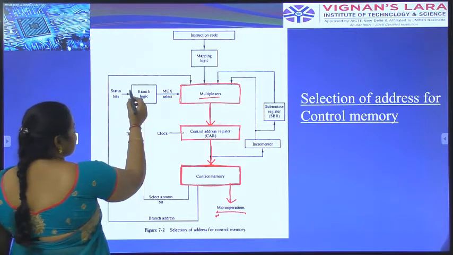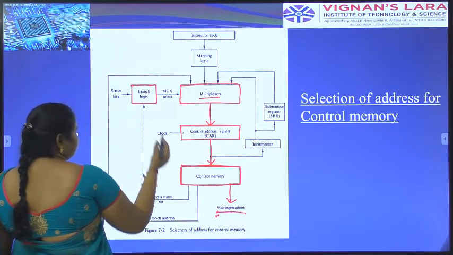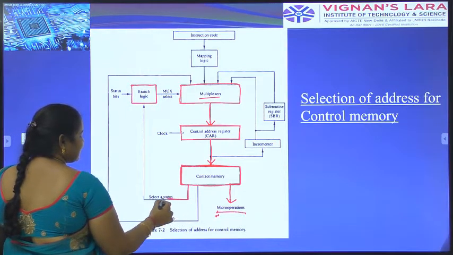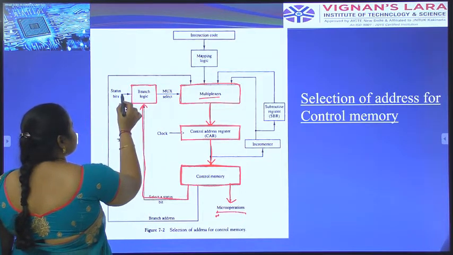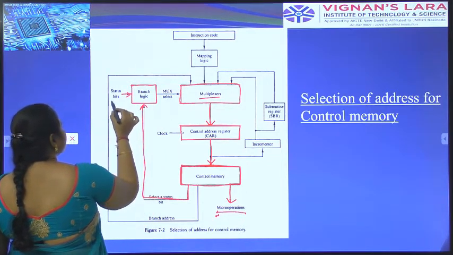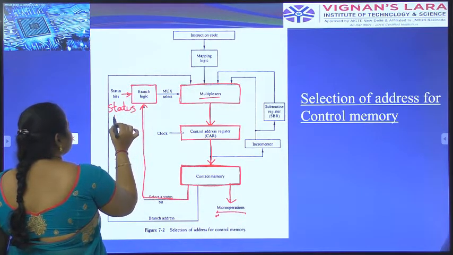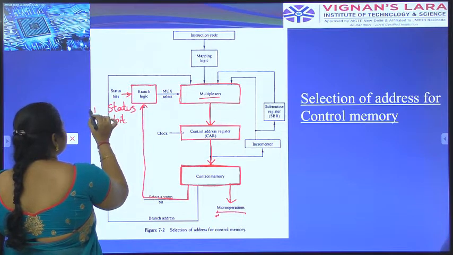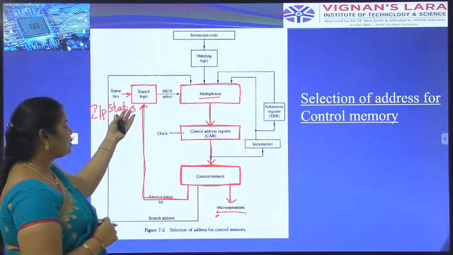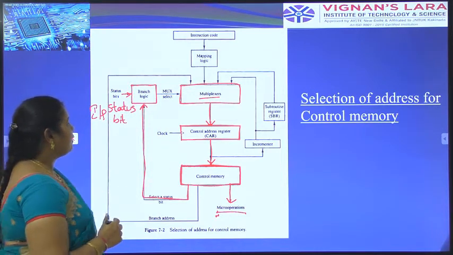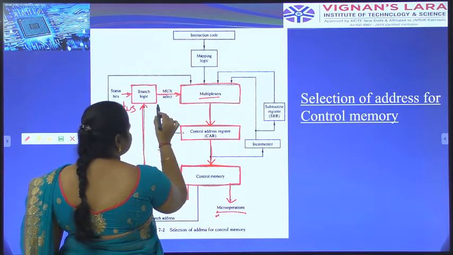Here, this is the branch logic. Here we have to select the status bit from control memory to the branch logic. This is the input status bit. This is the branch logic. From the branch logic we transfer the information to the multiplexer.